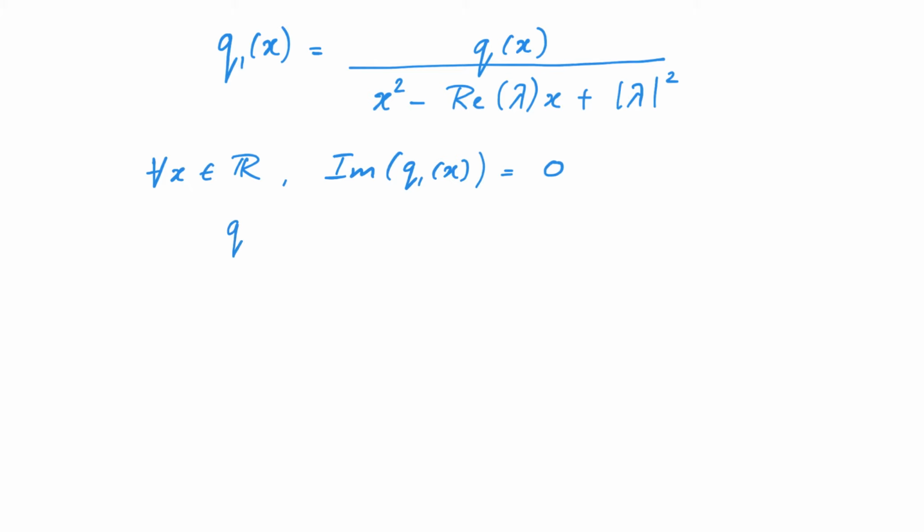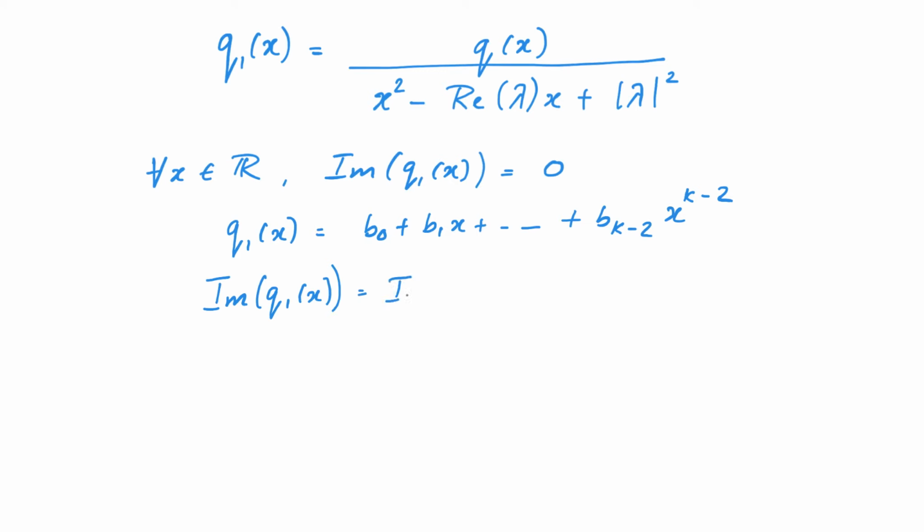Thus, if q1 of x is equal to b0 plus b1x plus etc. up to bk minus 2 x power k minus 2, then we know that the imaginary part of q1 of x is equal to the imaginary part of b0 plus etc. up to the imaginary part of bk minus 2 into x power k minus 2. And we know this is equal to 0.